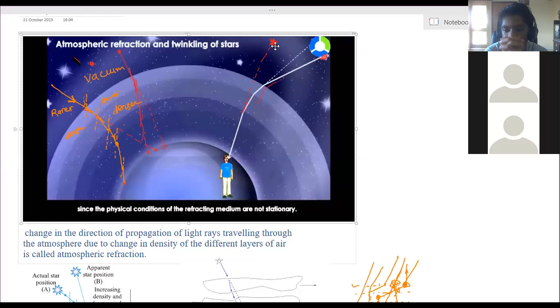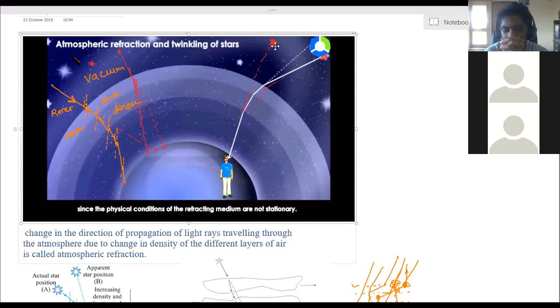So there are many consequences that can be seen due to this atmospheric refraction. One is the apparent position of the star. Stars, or even the sun, although it is very close to us, the position of the sun is still not what we see. The position of the sun is also somewhat above its actual position. This happens due to atmospheric refraction. Is it clear?